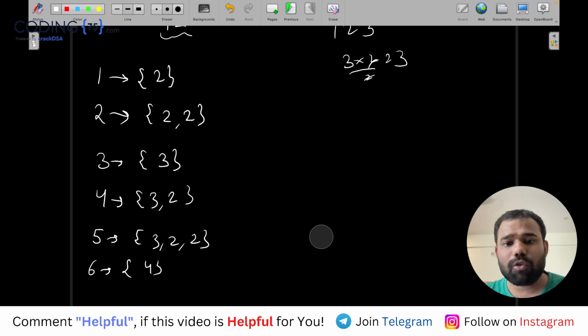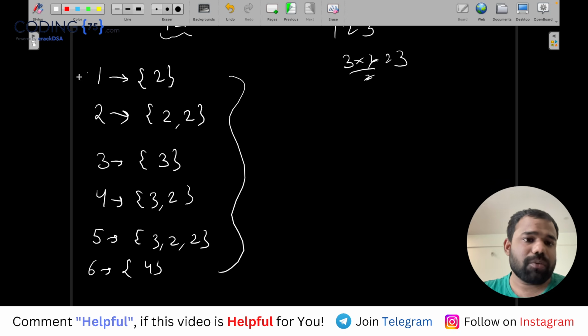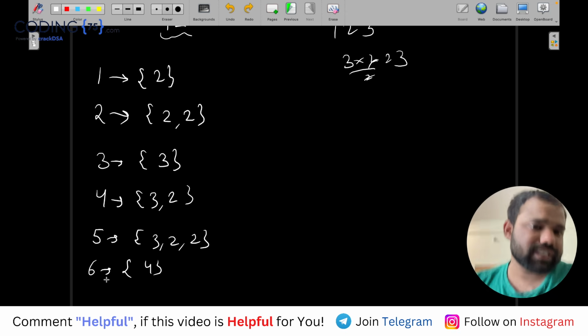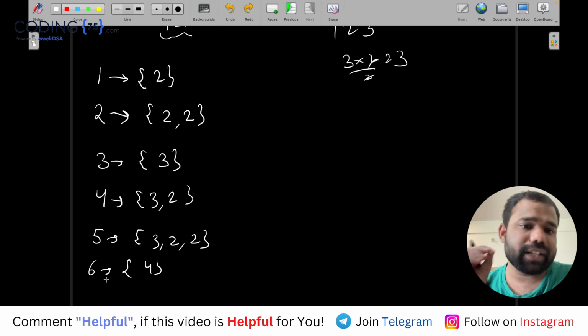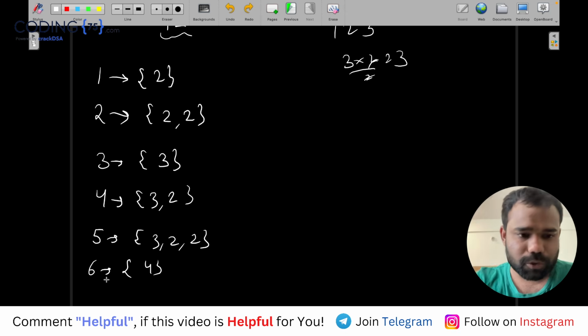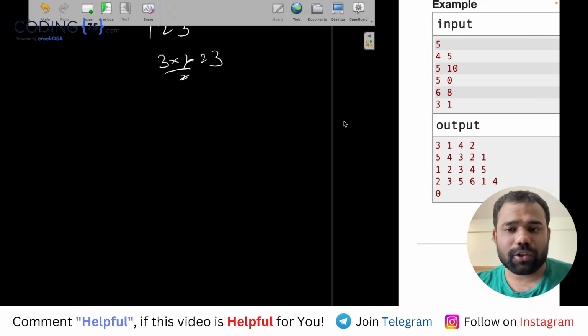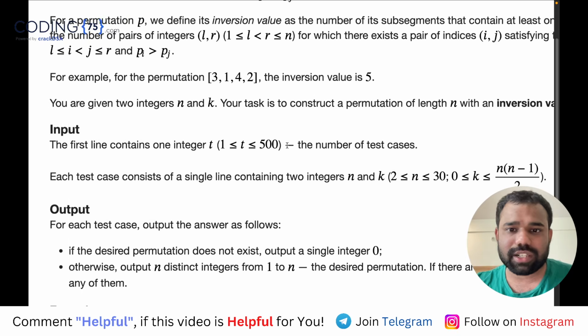Now you will say, Abhinav, how will you find this? This is not much difficult, guys. This is just a simple DP thing. I will explain to you how to find this. And we need this up to n square, because guys, you will see that the maximum value of n in this question is 30.